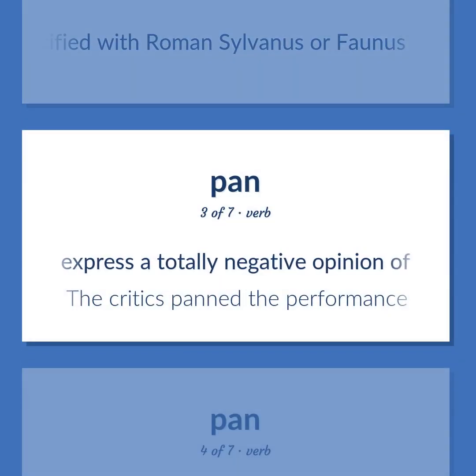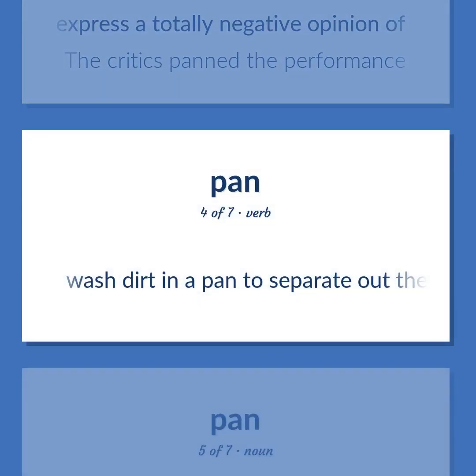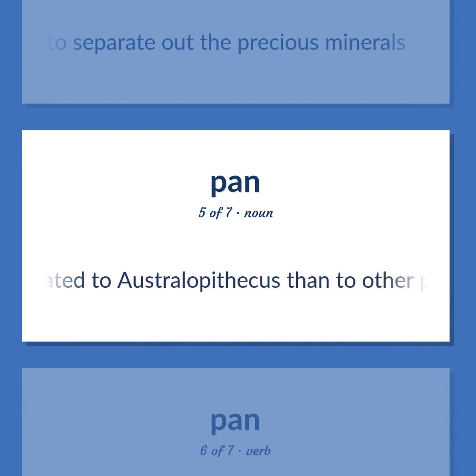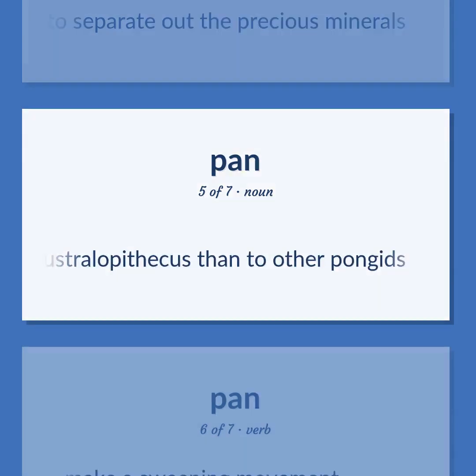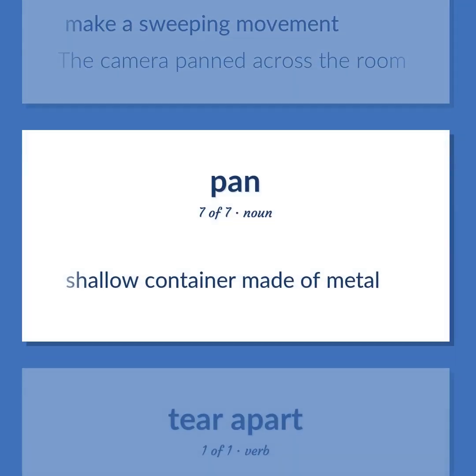Express a totally negative opinion of. The critics panned the performance. Wash dirt in a pan to separate out the precious minerals. Chimpanzees, more closely related to Australopithecus than to other pongids. Make a sweeping movement. The camera panned across the room. Shallow container made of metal.